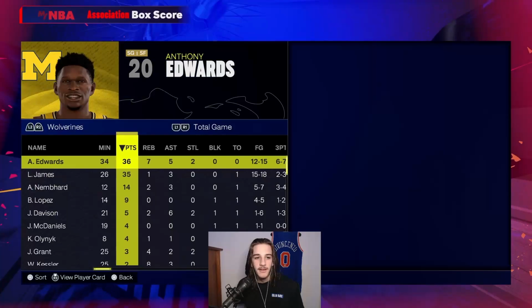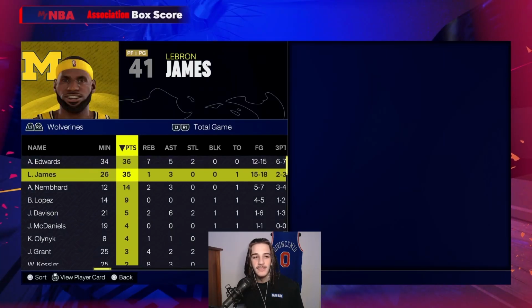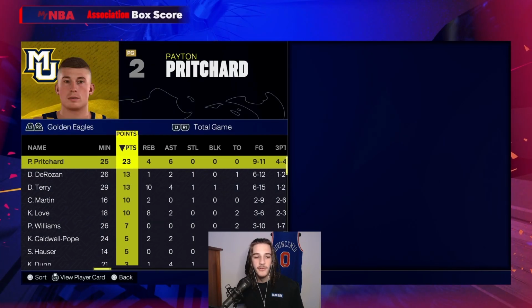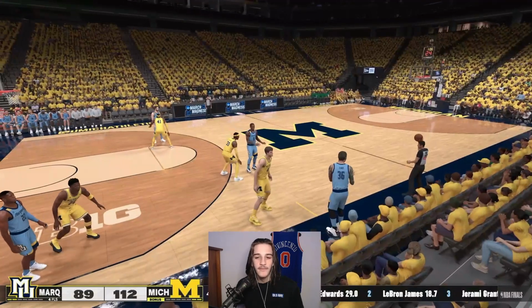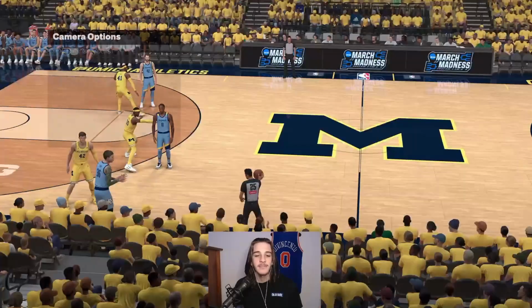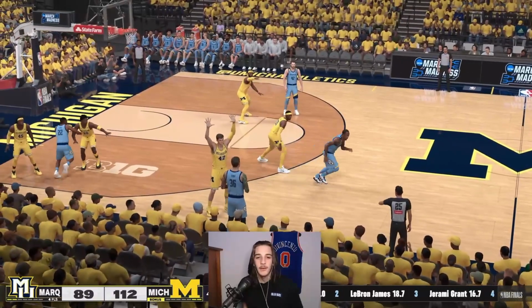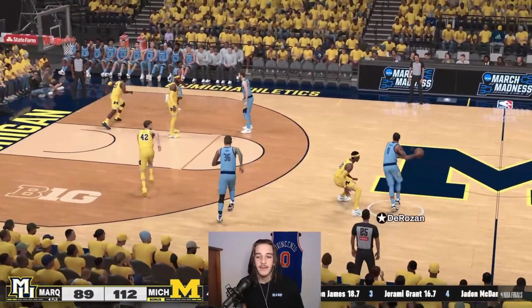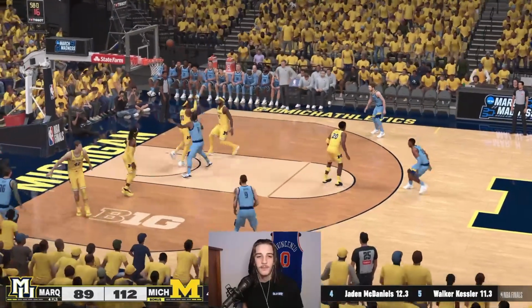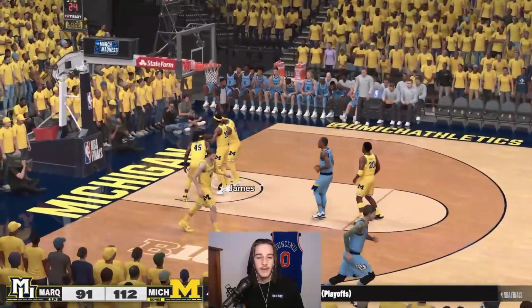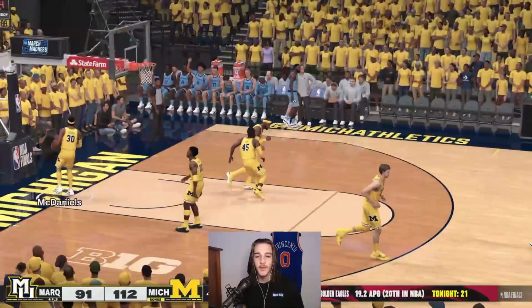Late here in the game with a minute left, Anthony Edwards has 36 and LeBron has 35. Peyton Pritchard with 23. DeMar DeRozan with only 13. You would have liked to see more out of him in an elimination game, especially in the championship. But they're just not going to get it done. They also played away for every single game. DeMar DeRozan still trying to bring it back even though there's a minute left with a nice layup.